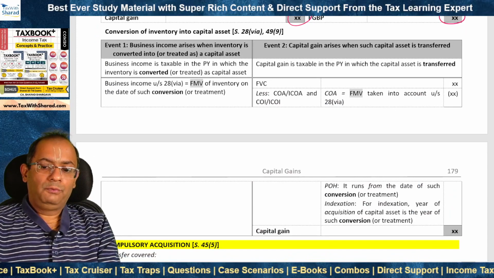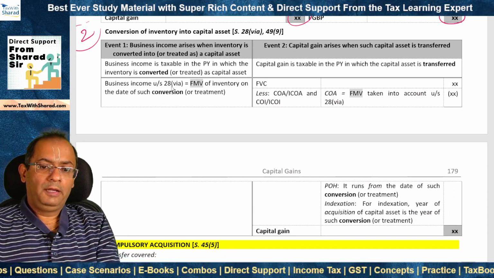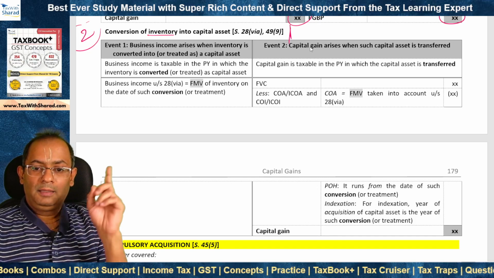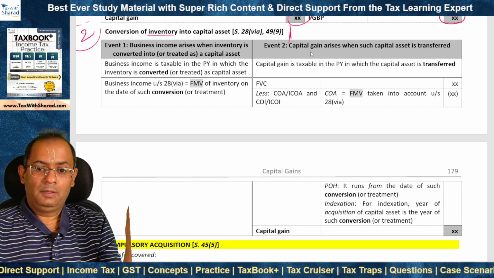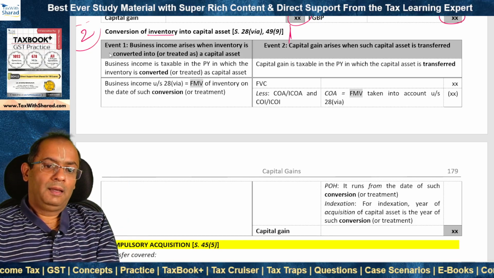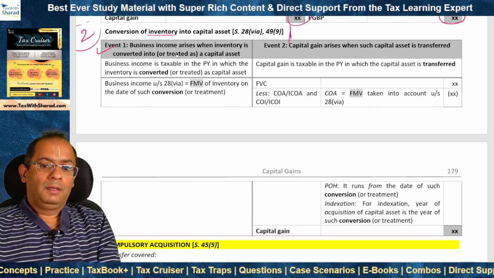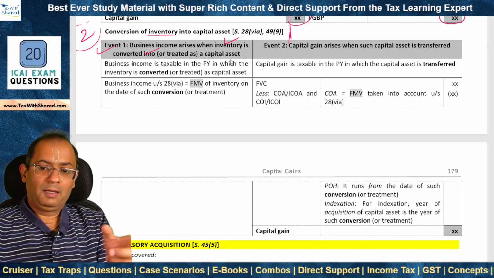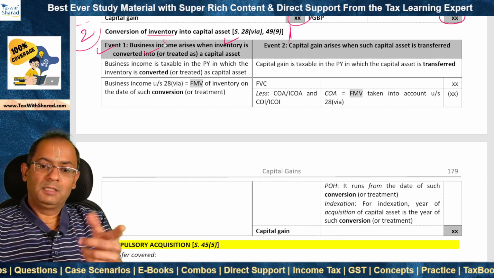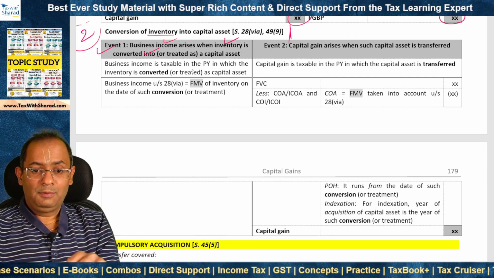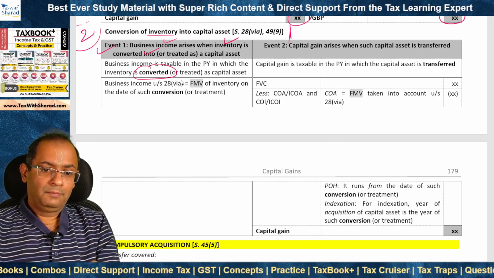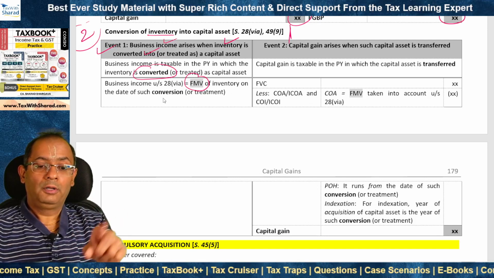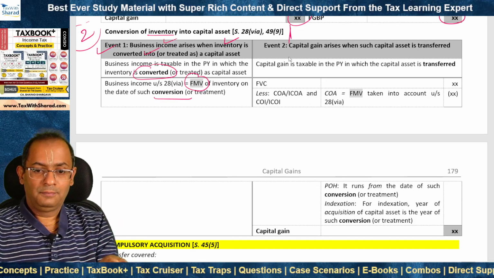Next, we look at a situation where there is conversion of inventory or stock in trade into capital asset. And this is something that we have already discussed while we were picking up the topic of PGBP. And here also two events occur. First, the inventory is converted into the capital asset, in which case business income arises. When is it taxable? It is taxable in the year of conversion. And what is the amount of business income? It is the fair market value of the inventory on what date? On the date of such conversion.